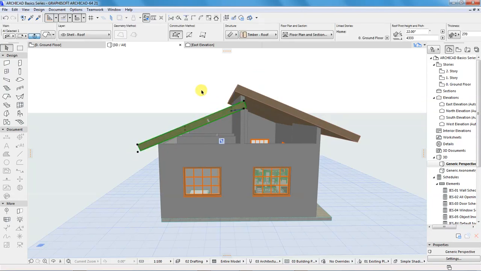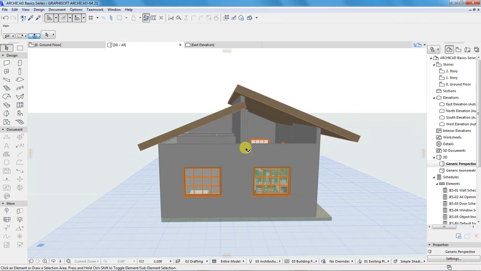So the solution for that will be to split this wall into two planes, so that one section will be tied to this section of the house, and the other section will be tied to this other section of the house.